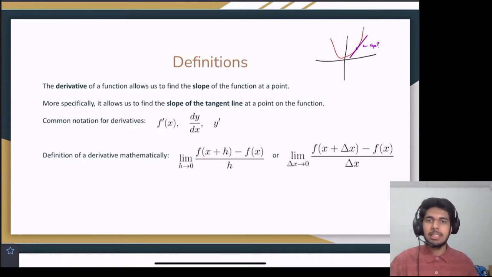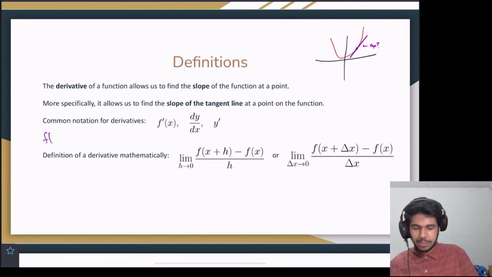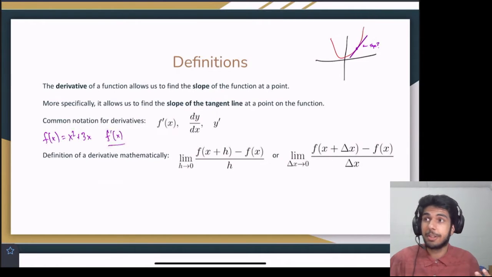So you'll commonly see f prime of x, or dy over dx, which we commonly just say dy dx, or y prime. So f of x, if we have some function of x, like f of x equals x squared plus 3x, something like that, f prime of x, that tells us what the derivative is.